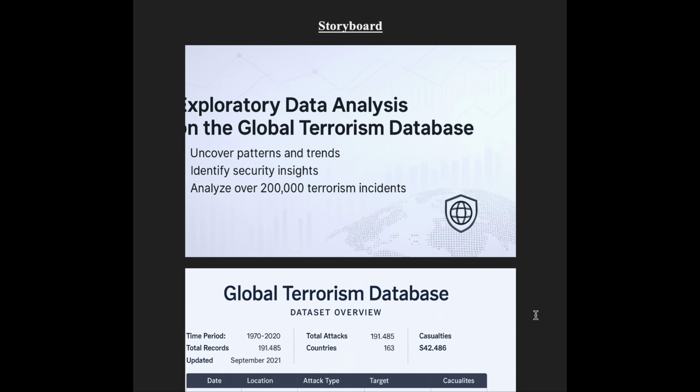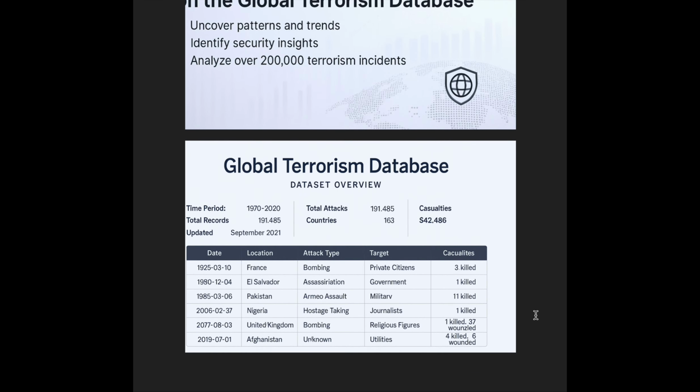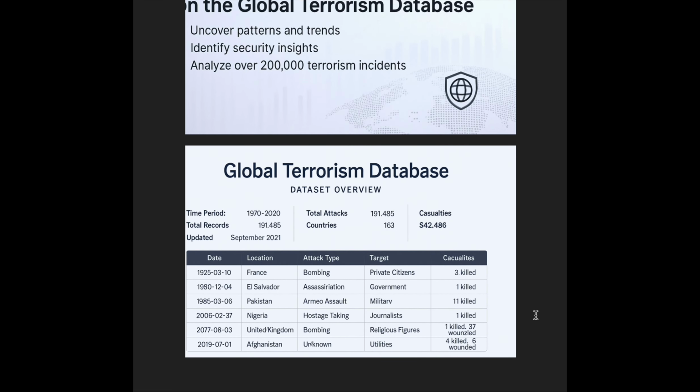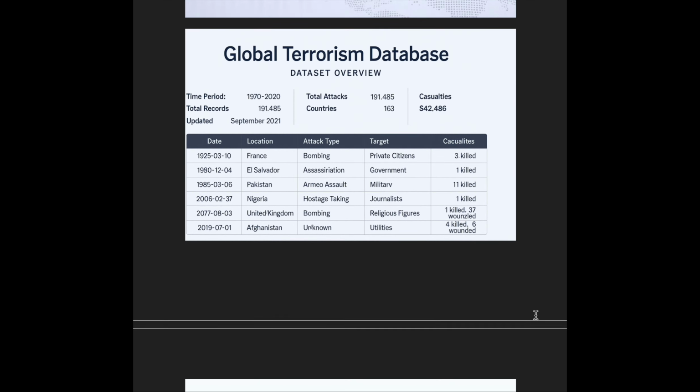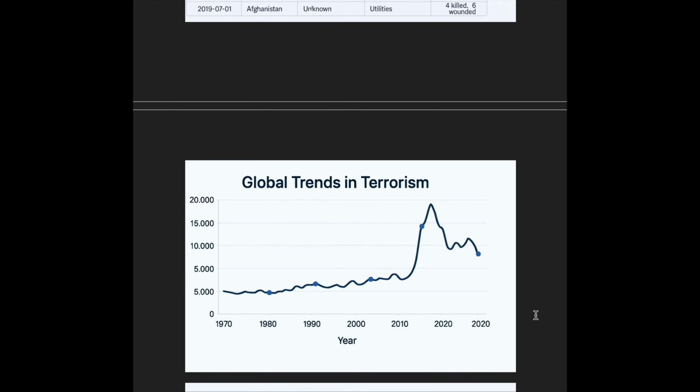Then, I have shown the dataset overview of the Global Terrorism Database. The Global Terrorism Database records over 191,000 attacks across 163 countries from 1970 to 2020. These incidents have caused more than 42,000 casualties with both civilians and officials among the targets. Then, I have used a line chart to represent the global trends in terrorism.